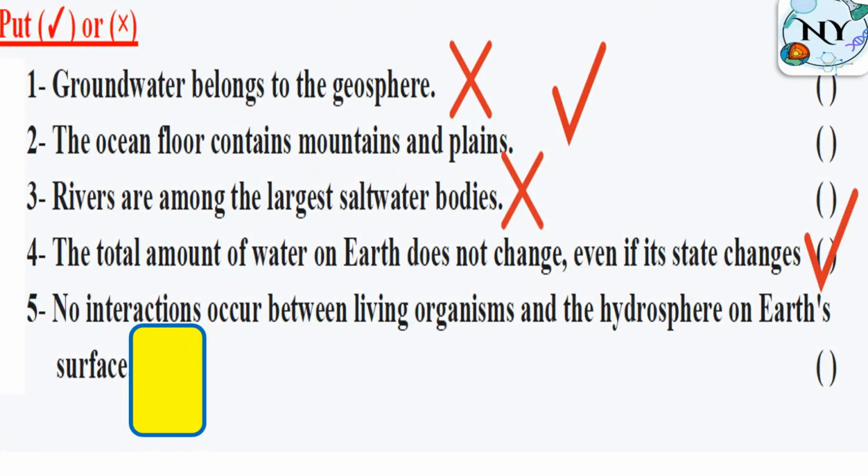No interactions occur between living organisms and the hydrosphere on Earth's surface. No interactions occur between living organisms and the hydrosphere. False.